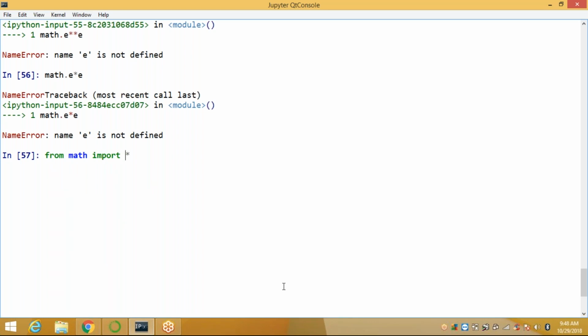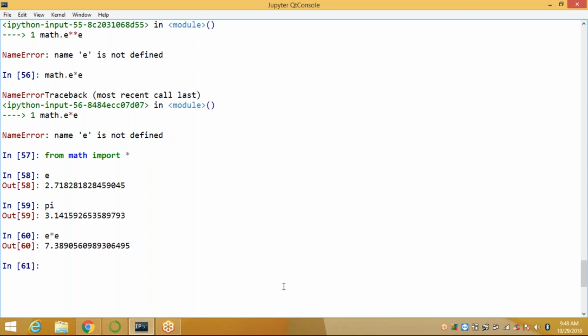Let's start here. Now you can call e and it automatically displays the answer. Now you can call pi and it automatically displays the answer. When you call e into e, now it displays the answer. This is the way you can import all the operations, all the functions. See here, suppose I apply sin 90.